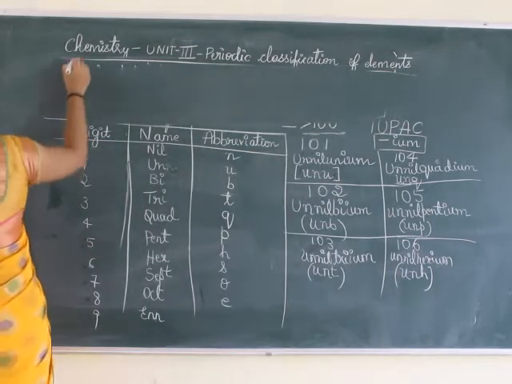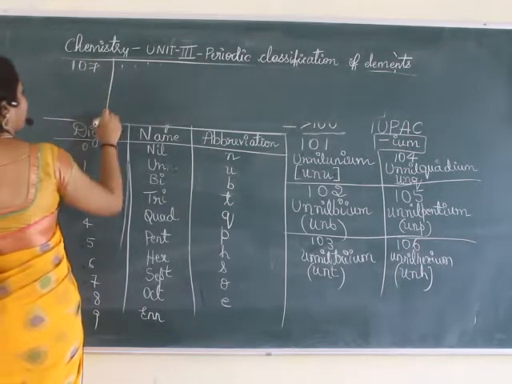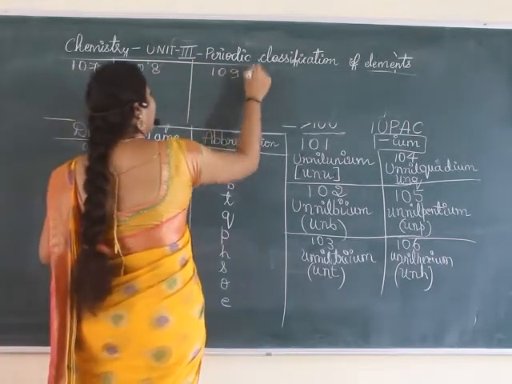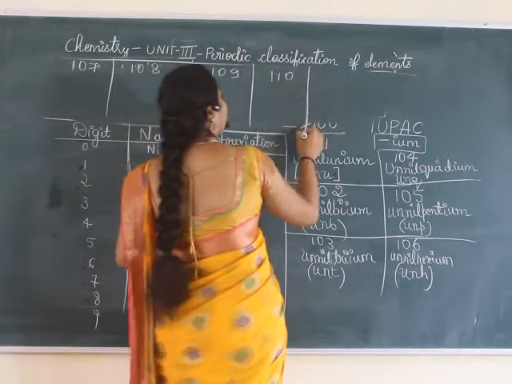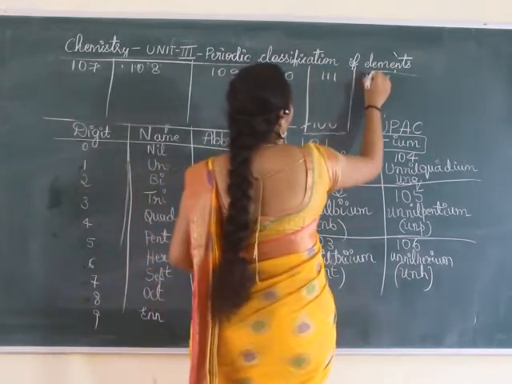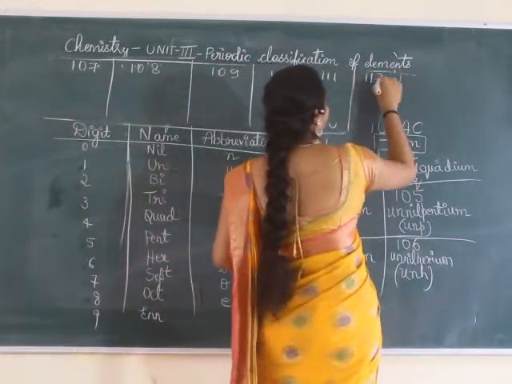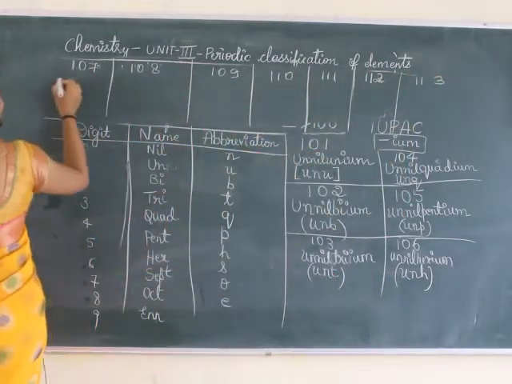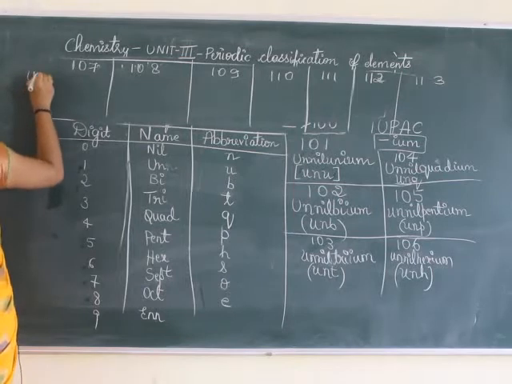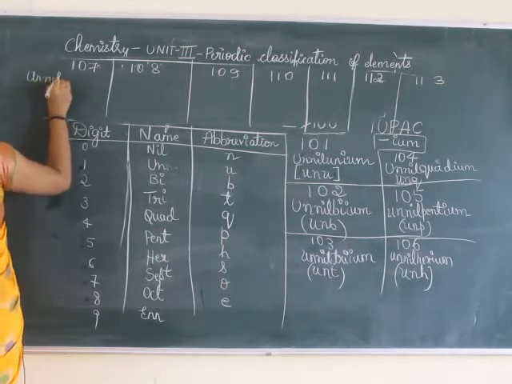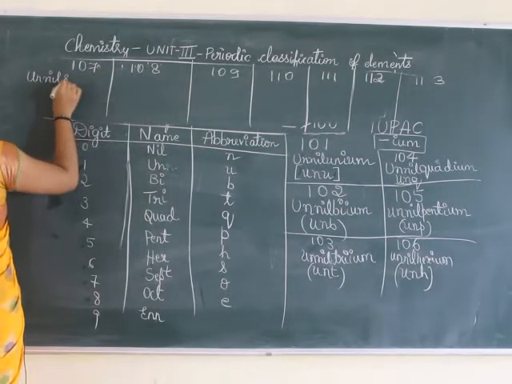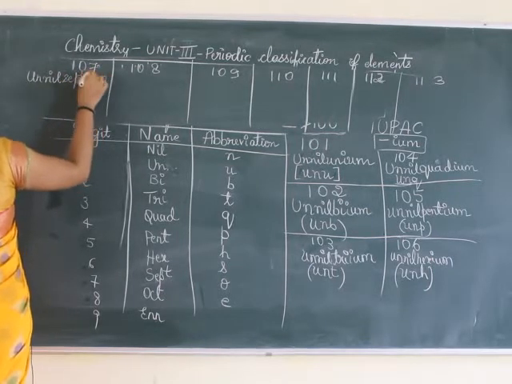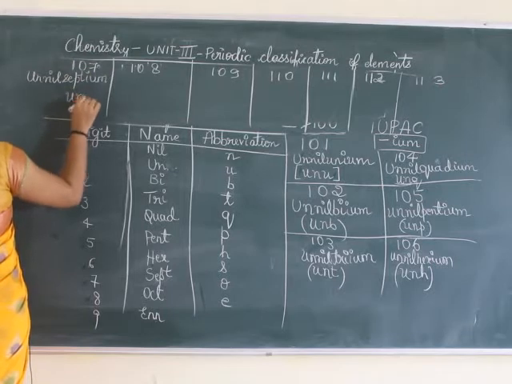Then 107, try writing. 108, 109, 110, 111. What is the name for 107? 1 means un, nil, sept. Ending is IUM. How should we denote? UNS.